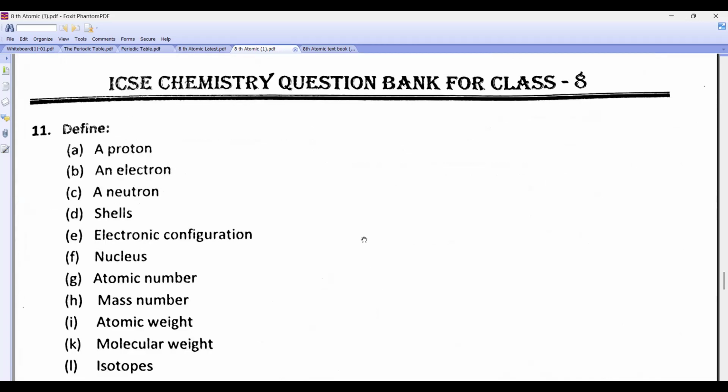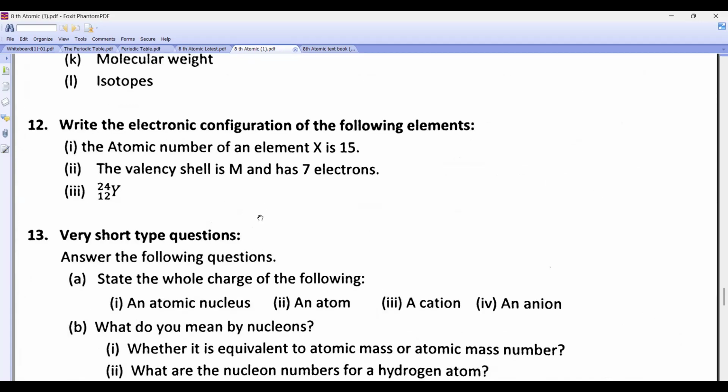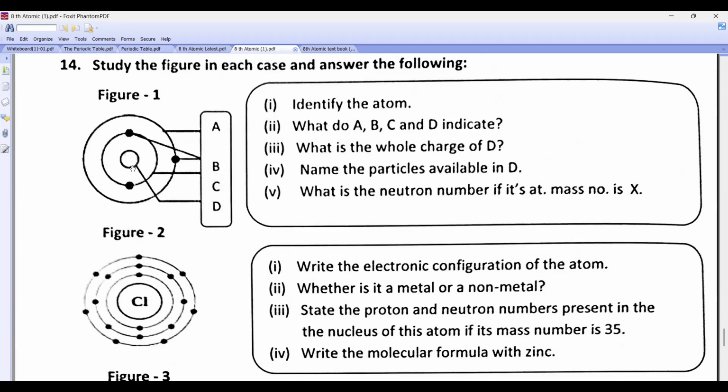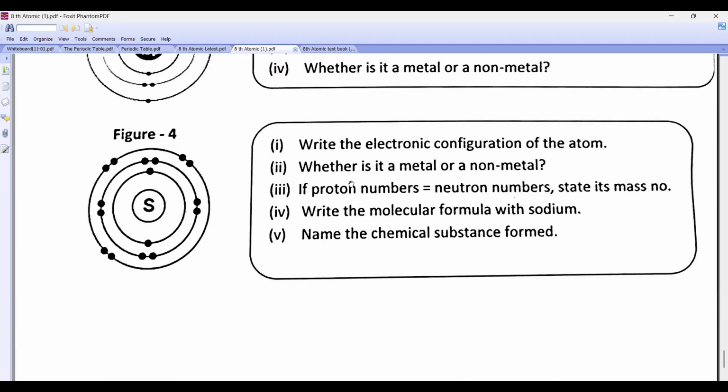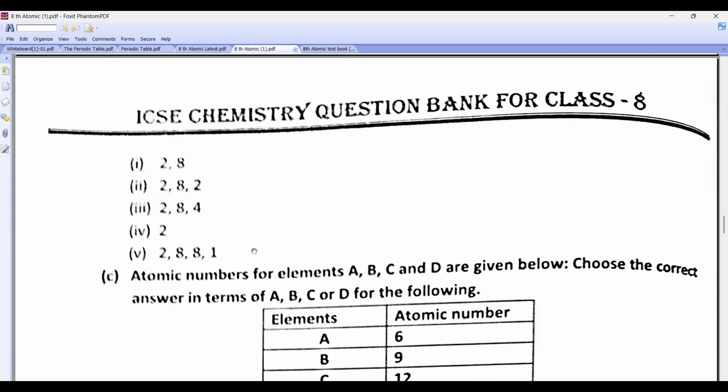This definition you can write here. If you don't write, I'll send the answer key also, don't worry. But I want you to do this, especially the diagram-based questions. Most of the things you can do in this worksheet only, and MCQs and all. Okay, so that's all for today.